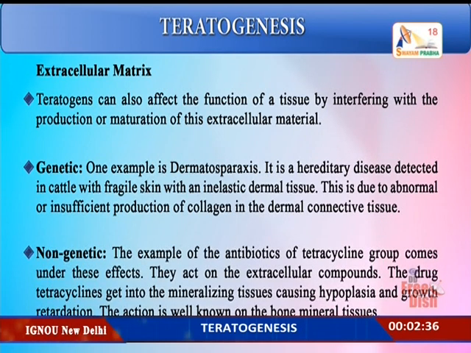Non-genetic. The example of the antibiotic tetracycline comes under these effects. They act on the extracellular compounds, and the drug tetracycline gets into the mineralizing tissues. Then it causes hypoplasia and also growth retardation. The action is well known on the bone mineral tissues. So that is why it is affecting the teeth and the bone tissues.